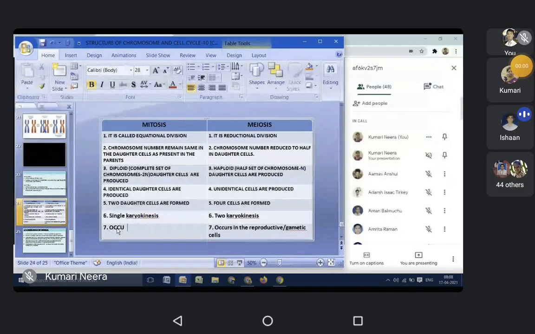Confirm? Yes, we have done, but up to fifth point. Up to fifth point. To add two more points.